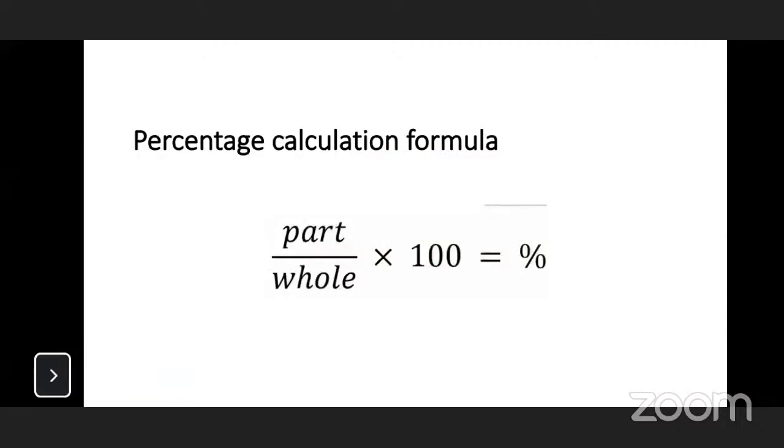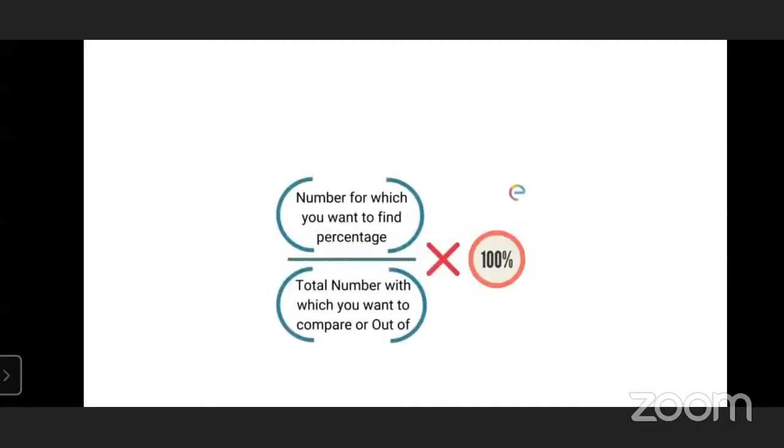Now how to calculate percentage? Here is the formula to calculate percentage: part upon whole multiplied by 100. So you will get the percentage. Note this formula. Here is also a formula to calculate percentage: the number for which you want to find the percentage, and the total number with which you want to compare or out of, multiplied by 100.